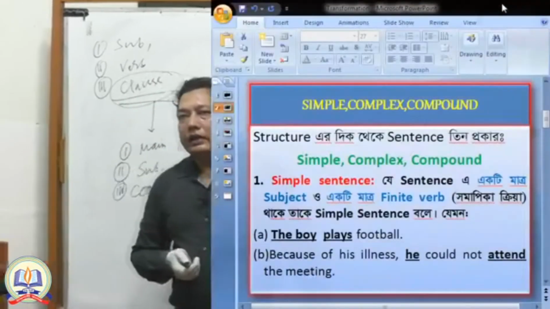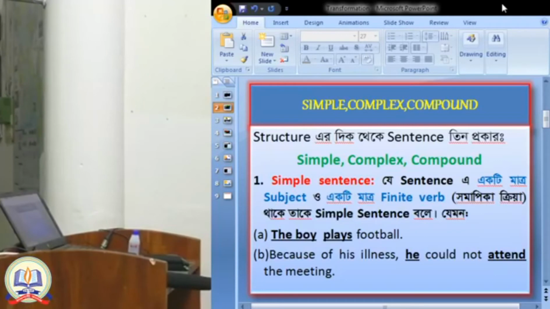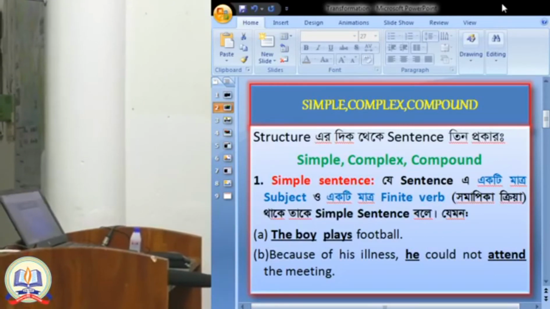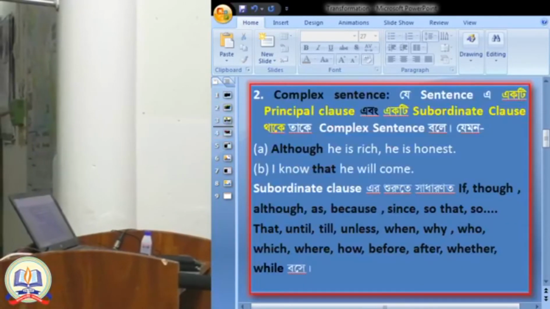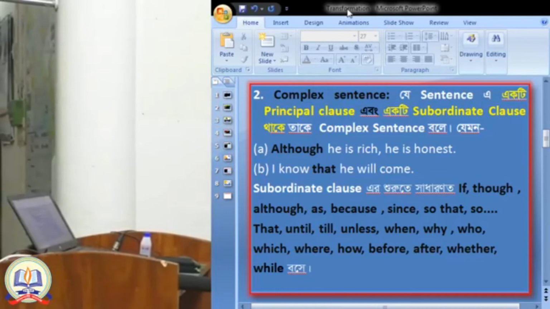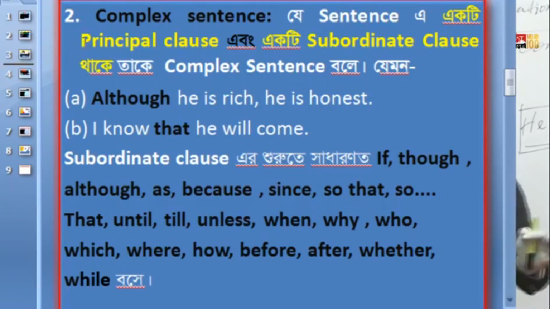And in the slide, you can notice the criteria of a simple sentence in this way, and the complex sentence. That means in this complex sentence, you are getting a principal clause and a subordinate clause. And I told you what the definition of a clause is, and how you can be confirmed that it is a clause or a phrase.